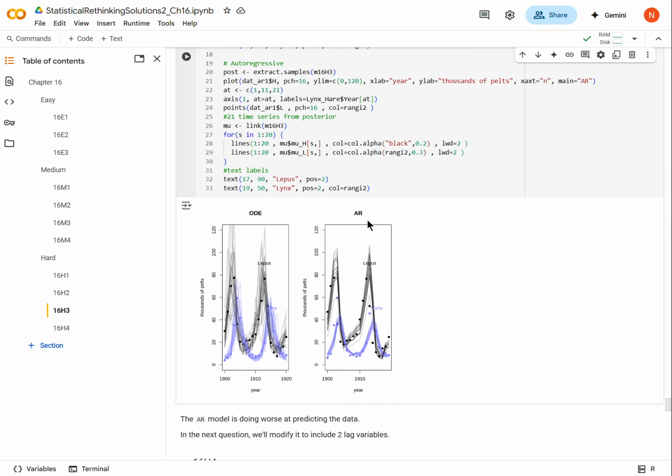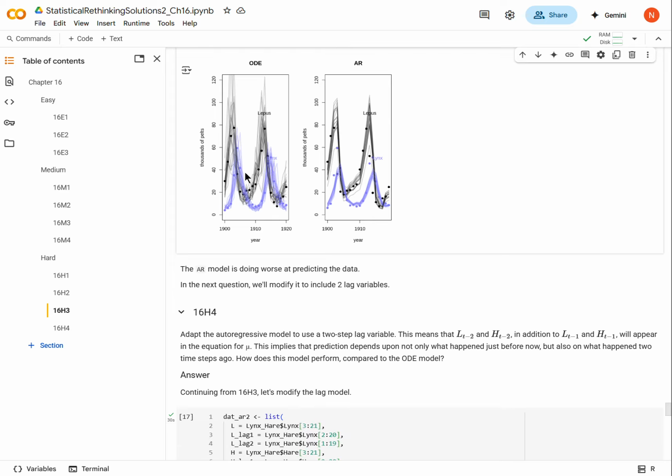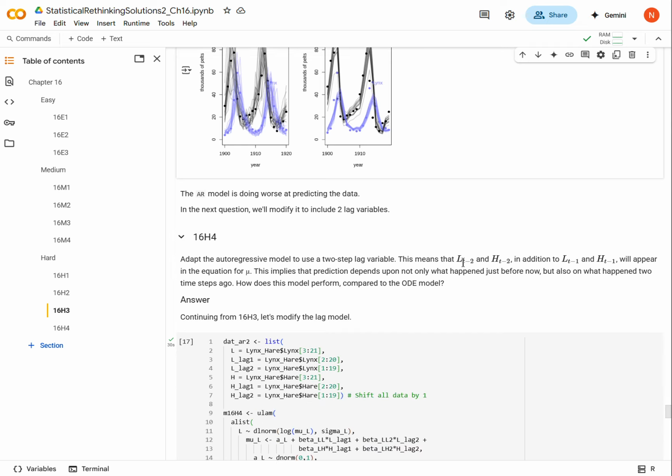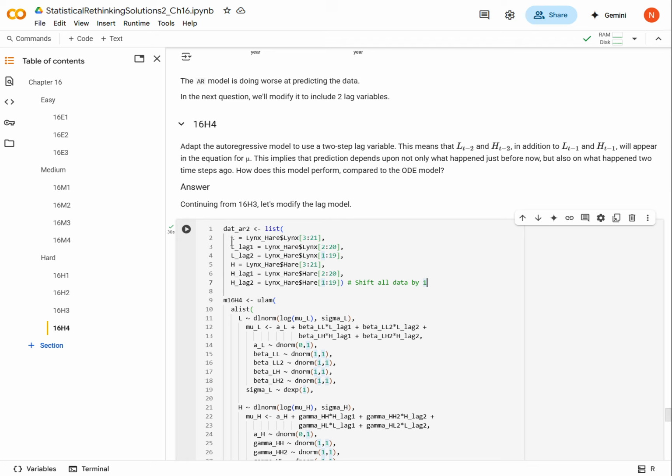Okay. All right. So now moving on to 16H4, we're basically going to expand the AR model by adding a second lag, so 2 time periods back. So now we have not only lag 1, but also lag 2. Okay. So we need to make our data set here. I've done that right here. It's basically copy and paste the previous data set, but we add a lag 2 here.